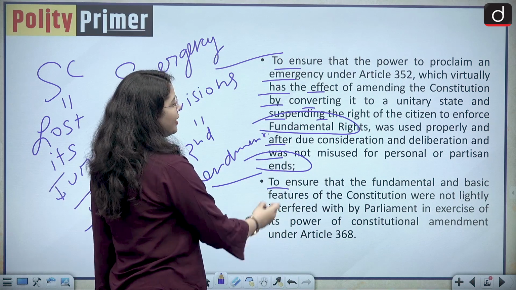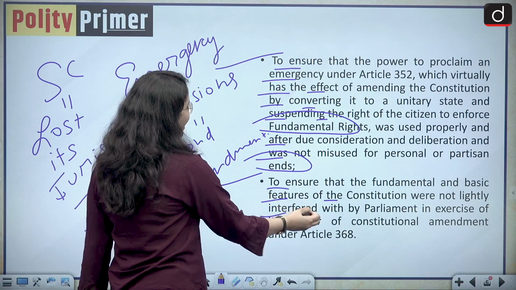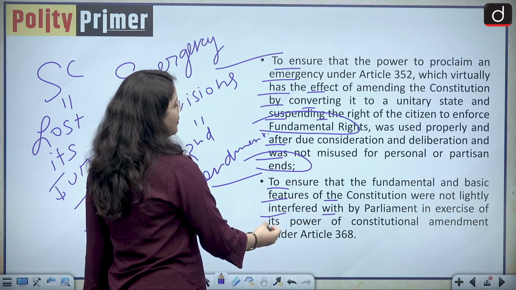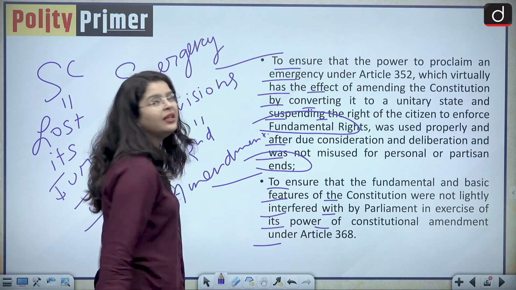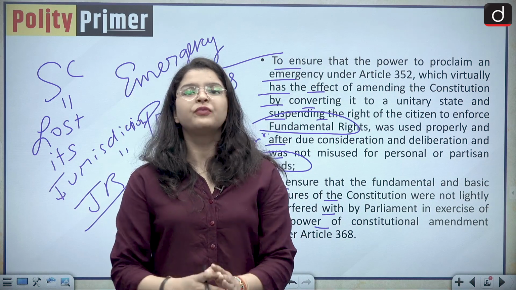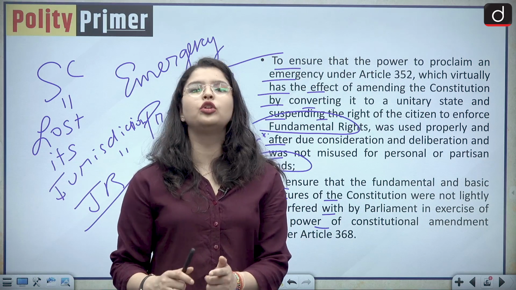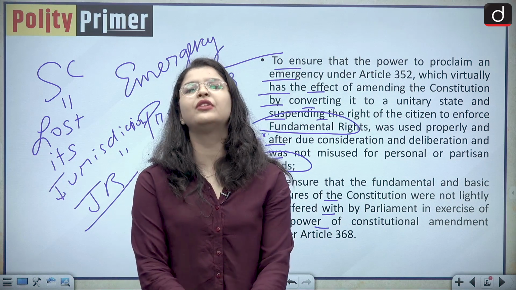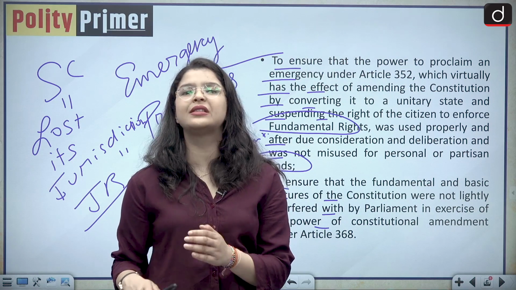Fourthly, to ensure that the fundamental and basic features of the Constitution were not lightly interfered with by the Parliament in exercise of its power of constitutional amendment under Article 368 of our Indian Constitution. So basically, we all know that the ruling Parliament at that point of time was not really happy with the enforcement or the evolution of the doctrine of basic structure.